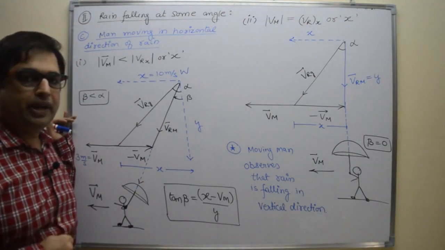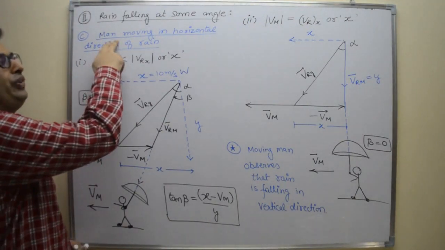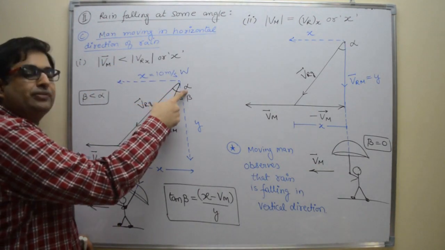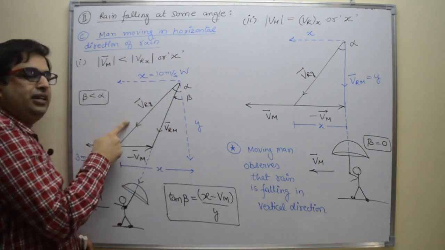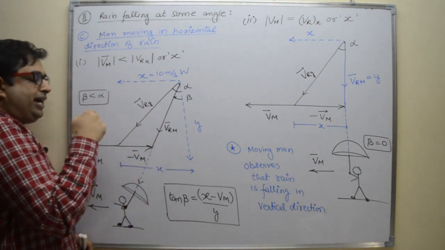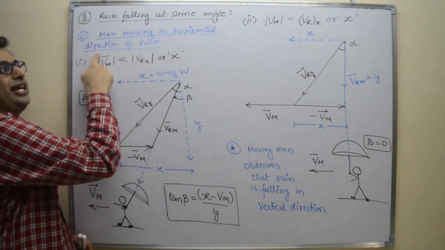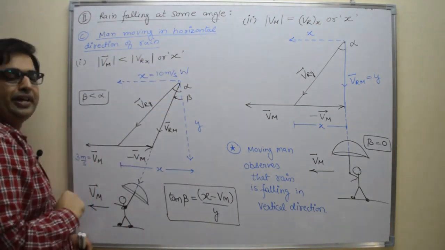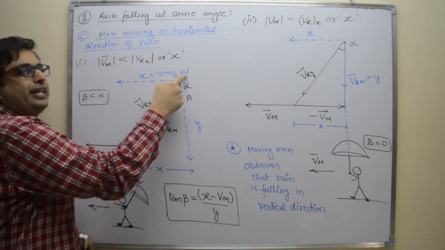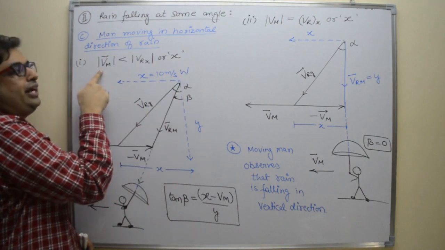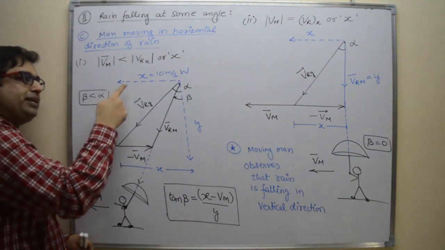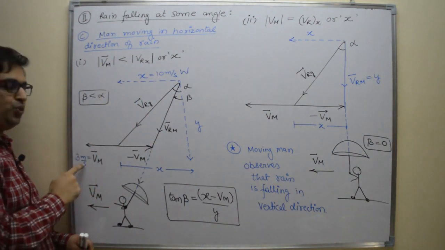Now let us see the third part. In this third part, the man is moving in the horizontal direction of rain. We know this is the velocity of rain at an angle alpha, so it has two components, x component and y component, right? And the man is also moving in the same horizontal direction. Suppose the horizontal component of rain is 10 meter per second towards west and the velocity of man is less than this component. The man is also going towards west, but his speed is 3 meter per second towards west.